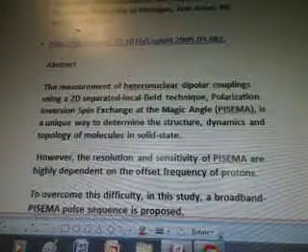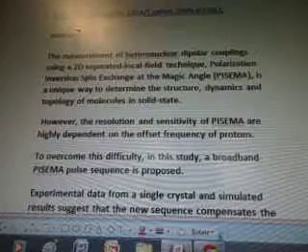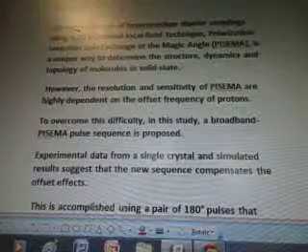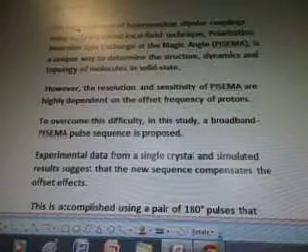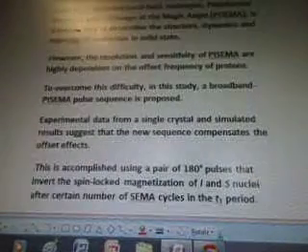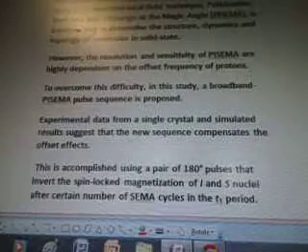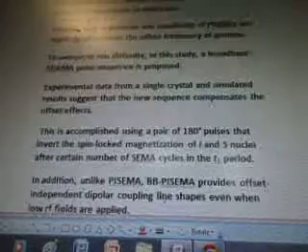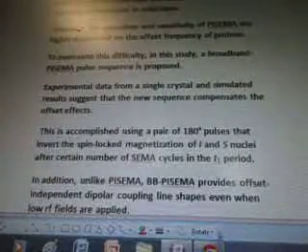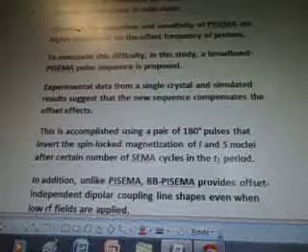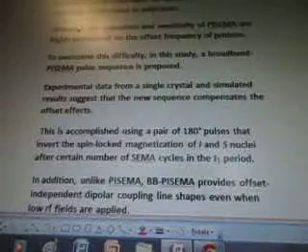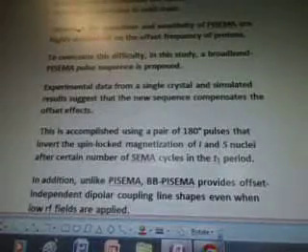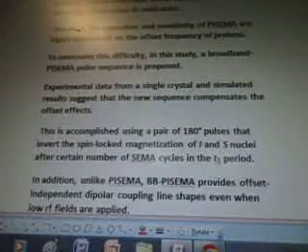However, the resolution and sensitivity of PISEMA are highly dependent on the offset frequency of protons. To overcome this difficulty in this study, a broadband-PISEMA pulse sequence is proposed. Experimental data from a single crystal and simulated results suggest that the new sequence compensates the offset effects. This is accomplished using a pair of 180-degree pulses that invert the spin-locked magnetization of the S nuclei after a certain number of SEMA cycles in the T1 period.